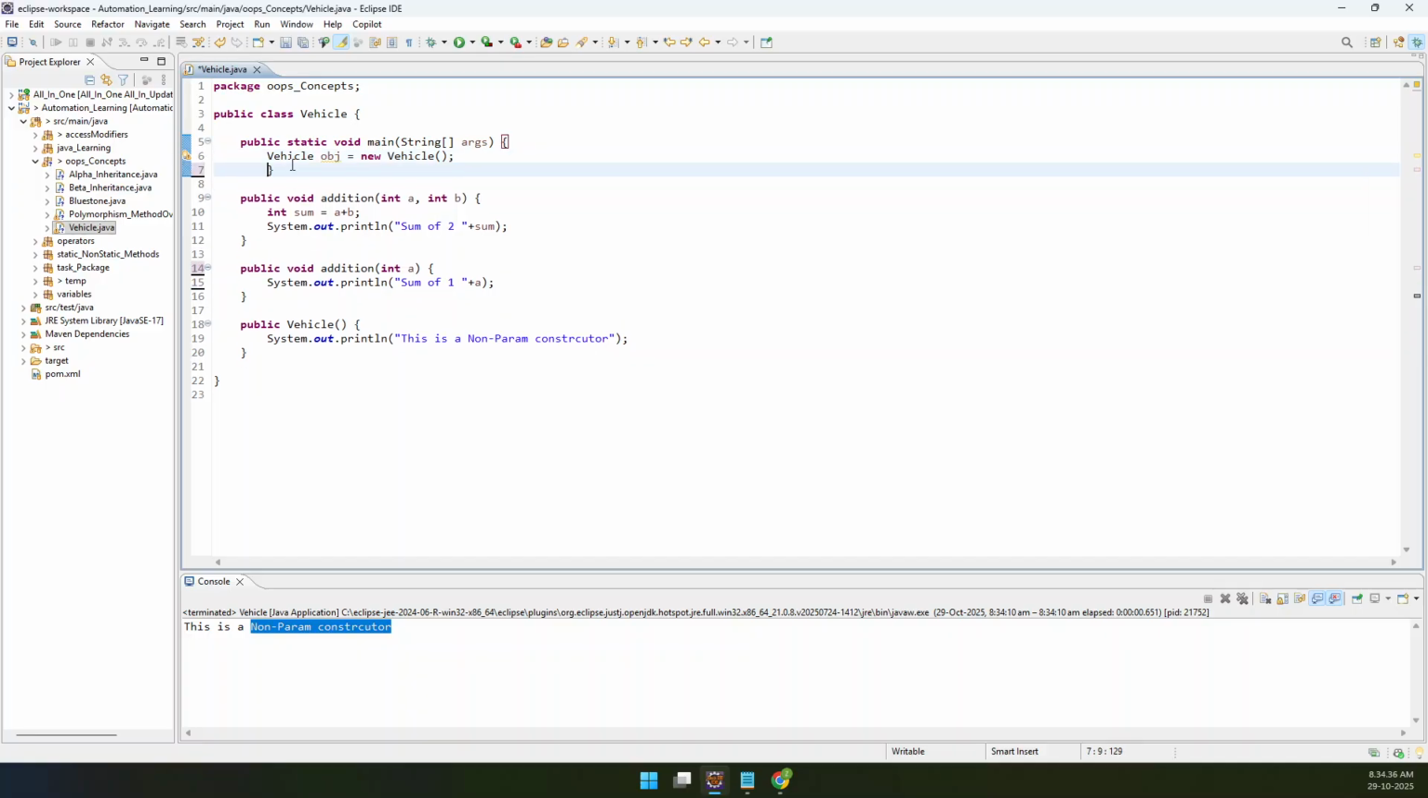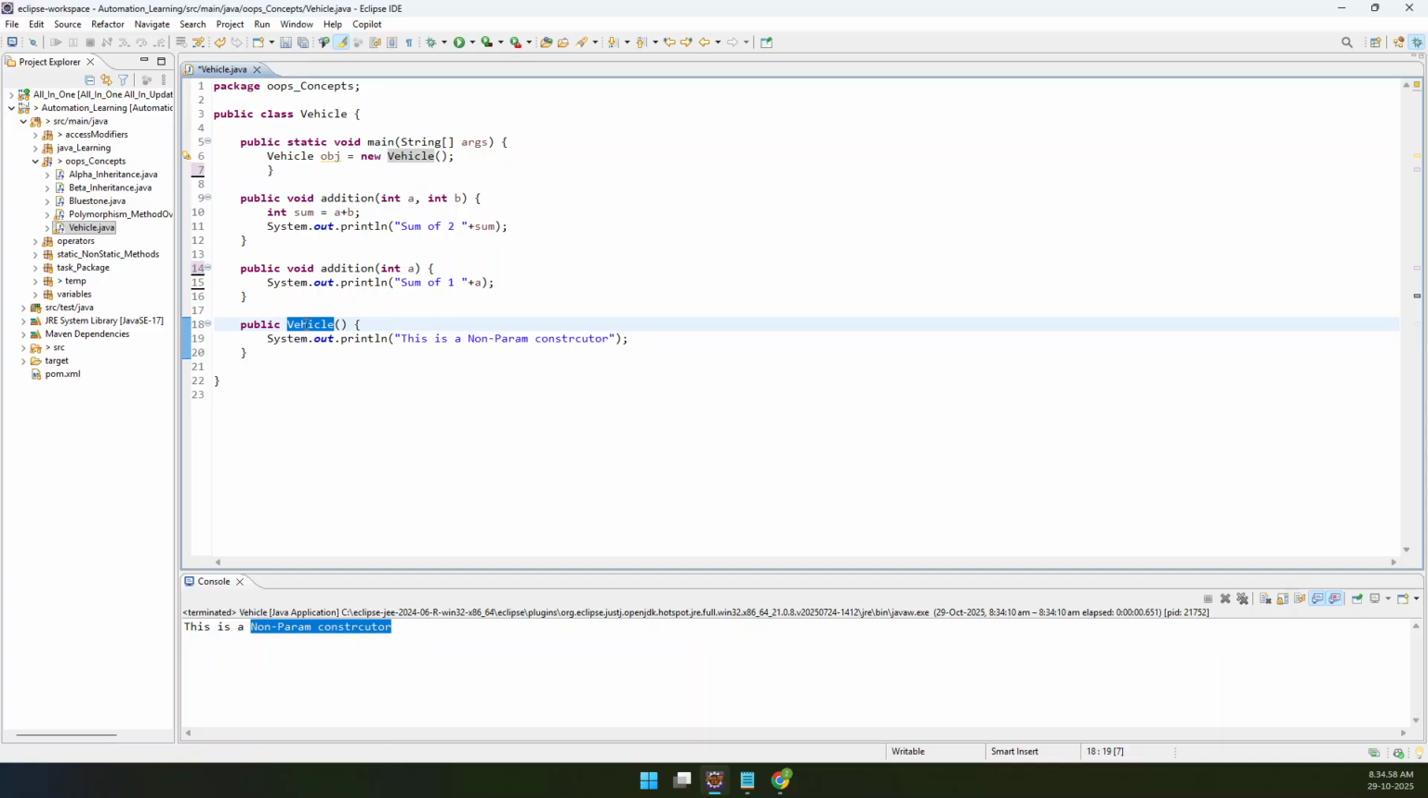Now my question is, can you overload a constructor? Tell me now, yes or no? My question is, can you overload a constructor? See how beautifully we are framing the questions. Yes or no? Anyone?